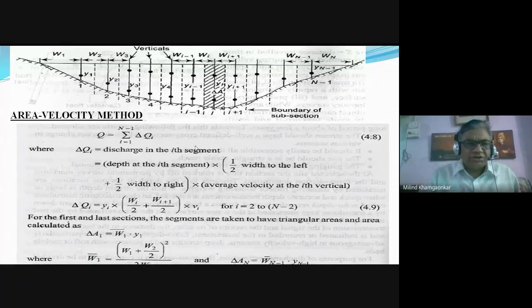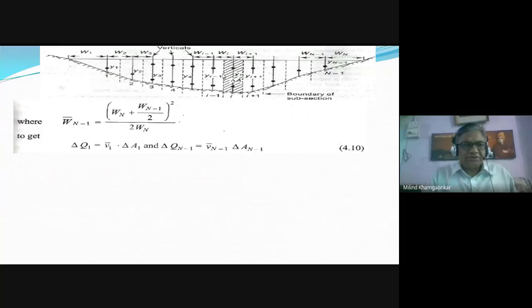In the area velocity method, we find out the cross-sectional area of the stream by exactly measuring it, either with the help of a tape, staff and level, or with the help of certain electronic equipment, or with the help of sound recorders, etc. We find out the velocity through different parts of this stream. Area multiplied by velocity gives you the discharge.